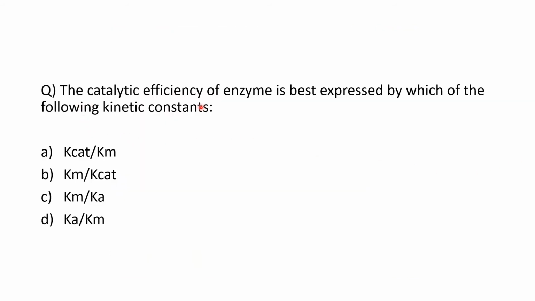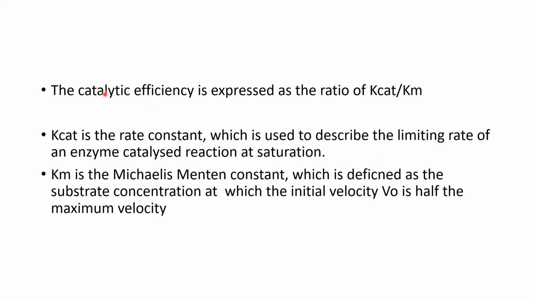Next question, the catalytic efficiency of the enzyme is best expressed by which of the following kinetic constants? The correct answer is A, Kcat by Km. Catalytic efficiency is expressed as the ratio of Kcat by Km. Kcat is a rate constant which describes the limiting rate of an enzyme catalyzed reaction at saturation, and Km is the Michaelis-Menten constant, defined as the substrate concentration at which initial velocity V0 is half the maximum velocity. So Kcat by Km represents the catalytic efficiency.